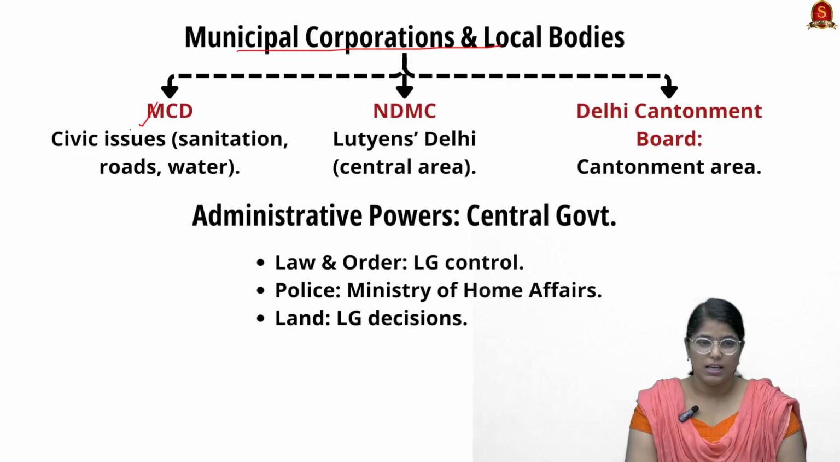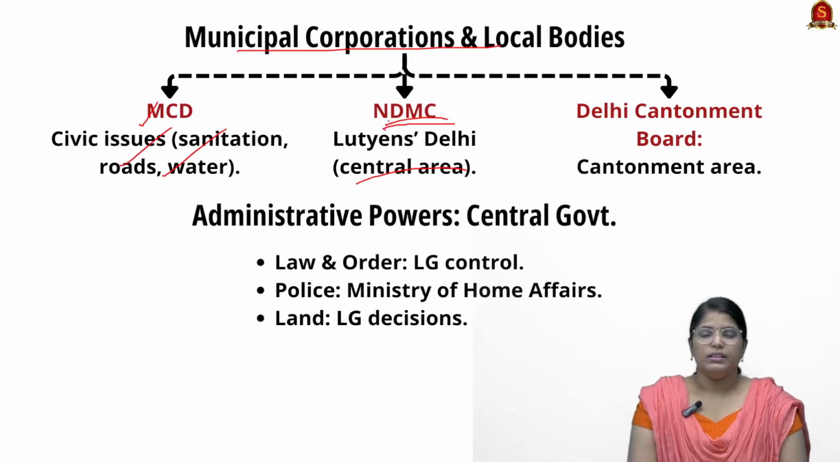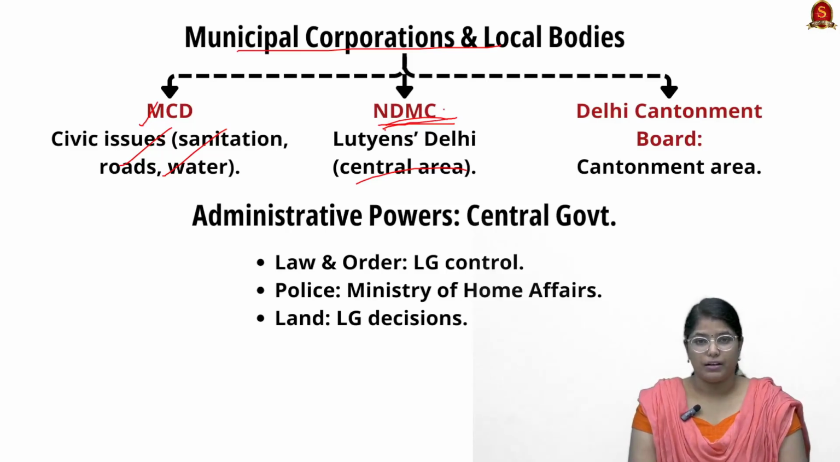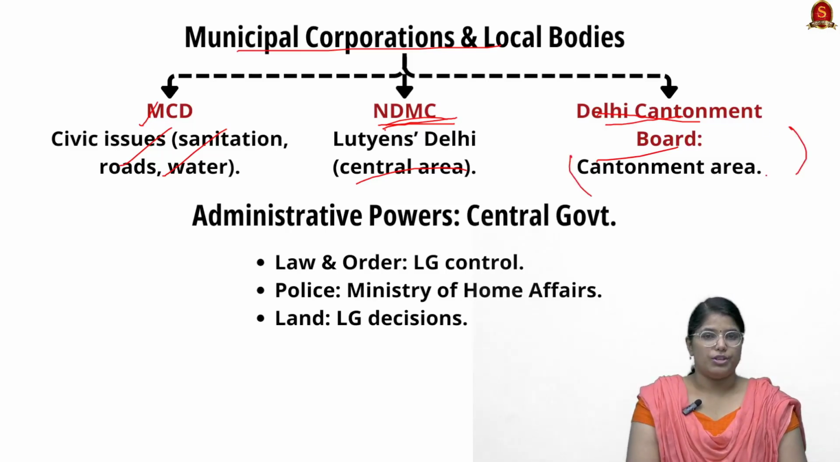Moving on, we shall see about the municipal corporation and local bodies. There is the MCD, which takes care of civic issues like sanitation, roads and water. Then comes the NDMC, which takes care of the central administrative area of Delhi. And there is the Delhi Cantonment Board. A cantonment is nothing but a military area where military personnel are stationed. So the Delhi Cantonment Board takes care of Delhi's cantonment area. So this is about the municipal corporation and local bodies.